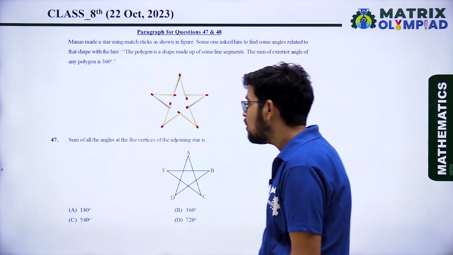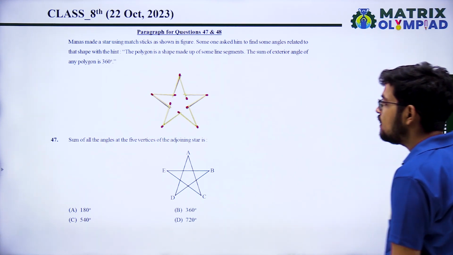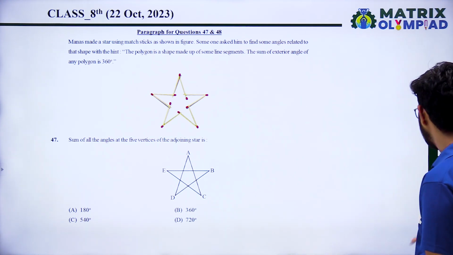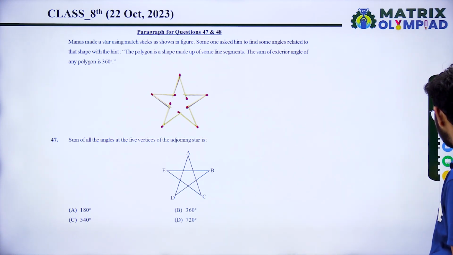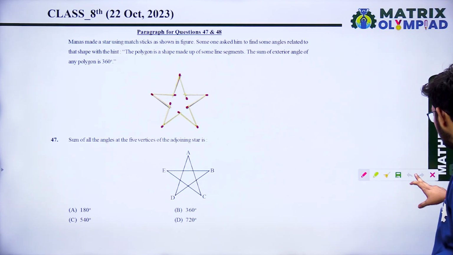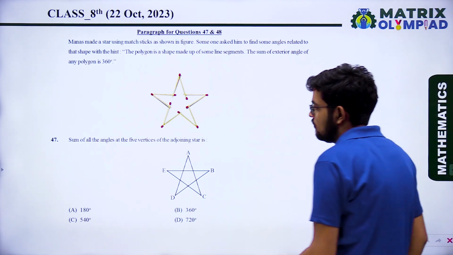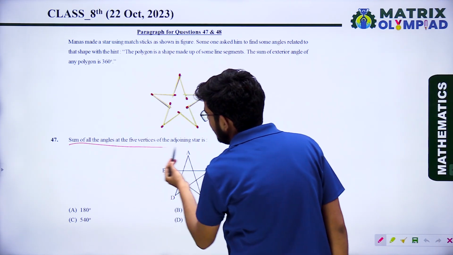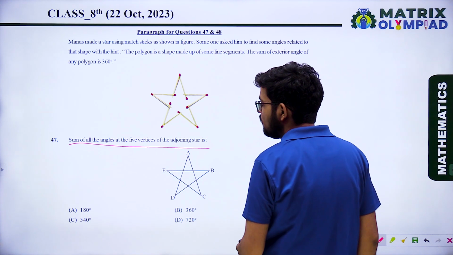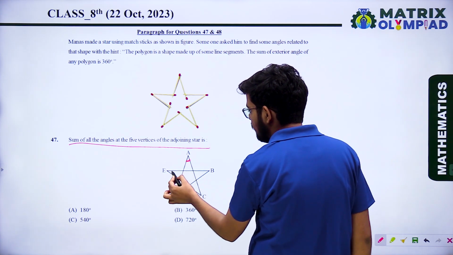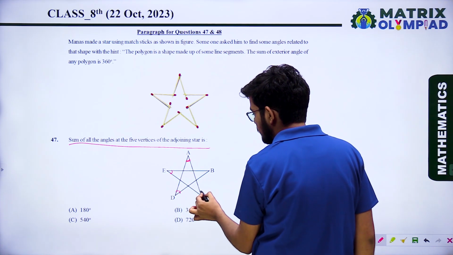The question is, sum of all the angles at the 5 vertices of the adjoining star is. It is saying, what will be the sum of all angles adjoining the 5 vertices of the star? What is the sum of these angles?